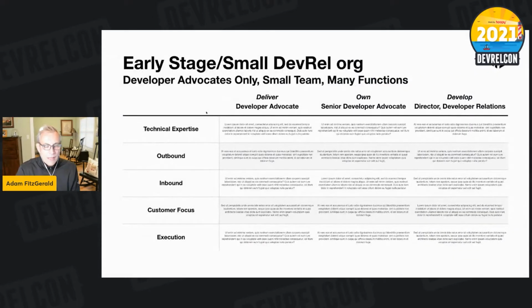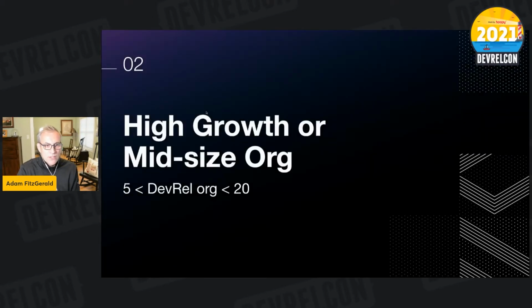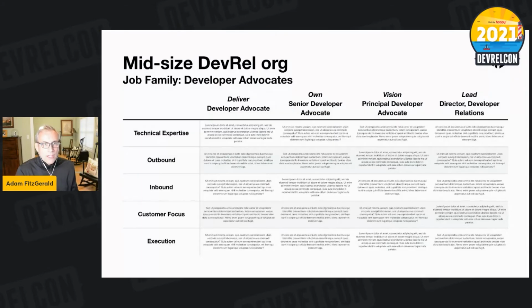the next thing to think about is what happens if I'm not at a small company. Maybe I'm in a mid-sized company. My DevRel org size is less than 20 people, but bigger than 5 people. Then you might actually wind up splitting things out into multiple job families. You'll probably keep something similar to the developer advocate job matrix, career matrix. Here, you might have now added a principal developer advocate level. You've separated out the IC responsibility from the director level management responsibility, and maybe you'll no longer have your director as a player coach. Maybe they're much more of a people manager, as Jeff talked about in the last talk.